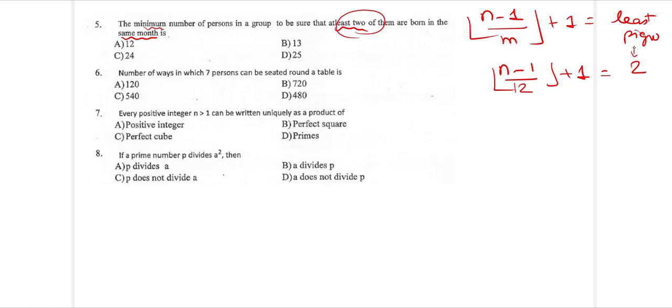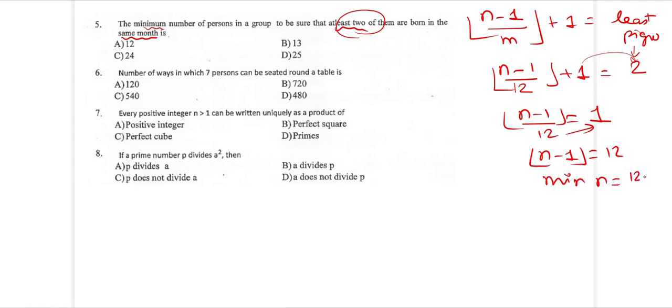Take the 1 to the opposite side: 2 minus 1 makes it 1. Cross multiply the 12 to the opposite side: n minus 1 is 12. So the minimum value of n is 12 plus 1, which makes it 13. So B, the answer is 13.